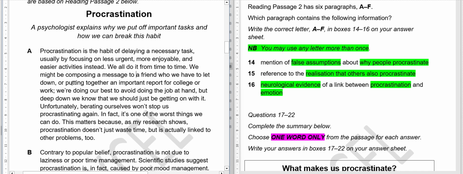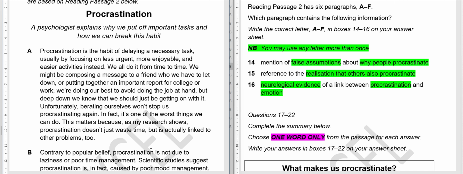We might be composing a message to a friend who we have to let down, or putting together an important report for college or work. We are doing our best to avoid the job at hand, but deep down we know that we should be getting on with it. Unfortunately, berating ourselves won't stop us procrastinating again.